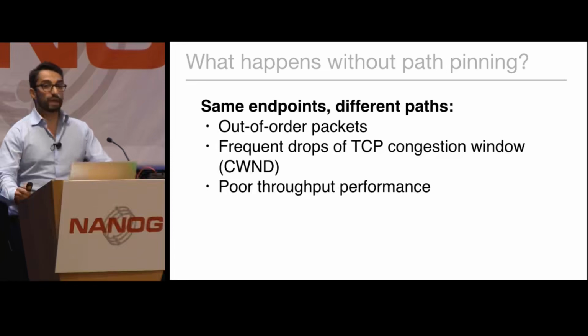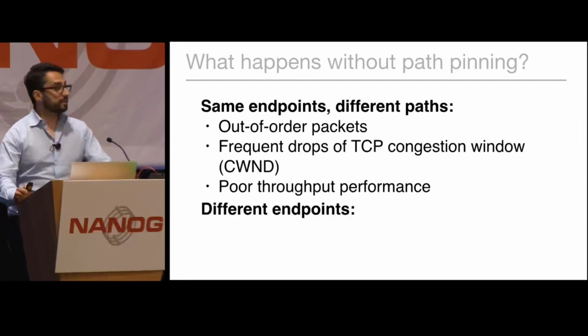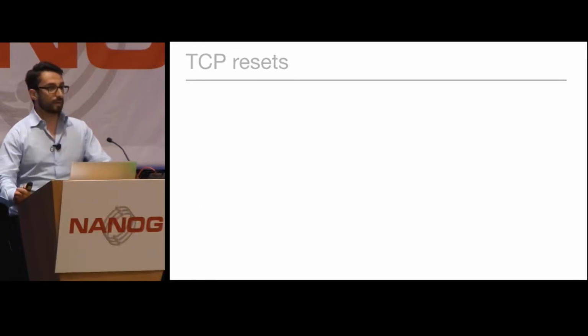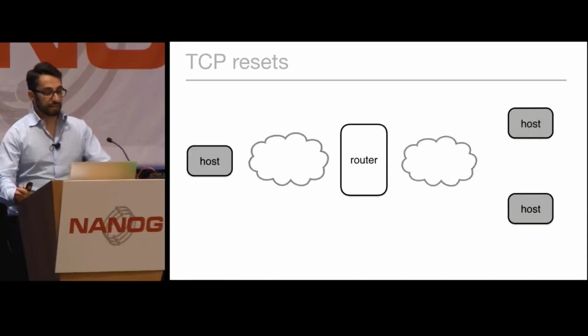However, the situation is way worse if we want to split traffic across different endpoints. In this case, not pinning packets belonging to the same flow to the same path will cause TCP resets. Let me show you with a simple example when TCP resets can arise and what the consequences are. Let's assume that the host on the left-hand side wants to communicate with any of the two hosts on the right-hand side. And in the middle, we have a router which has not pinned packets belonging to the same flow to the same path.